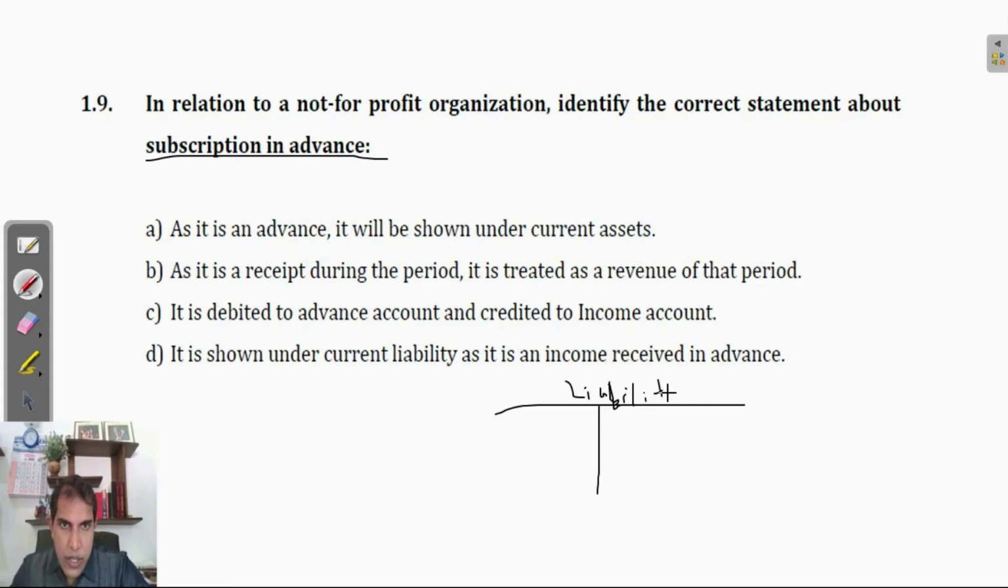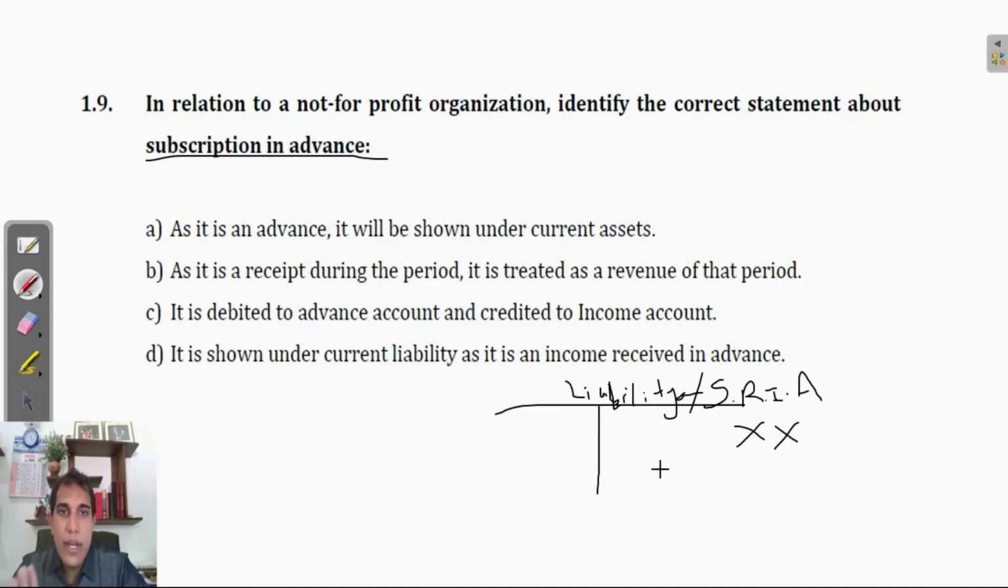Okay. What is the liability name? Subscription received in advance. It's a liability account. If a liability increases, it should be credited. This side, right? It should be credited.